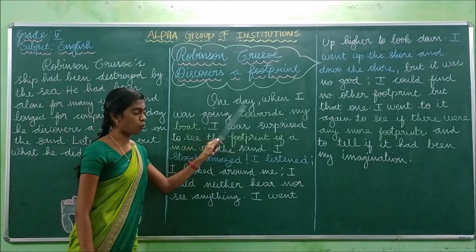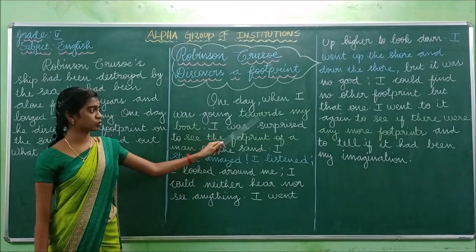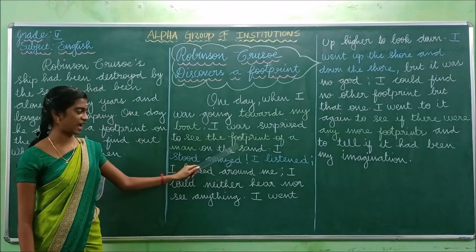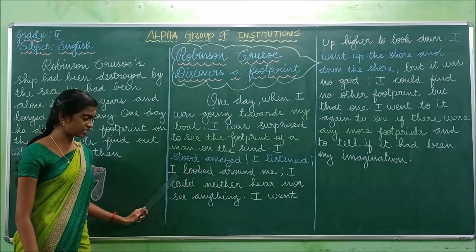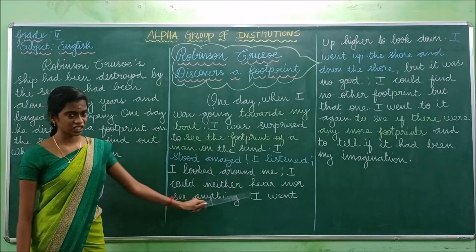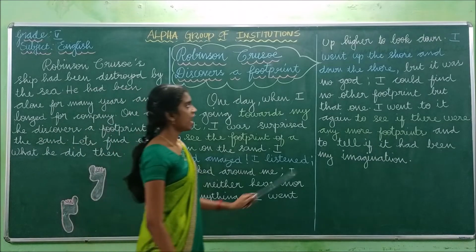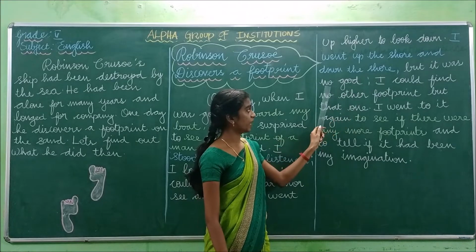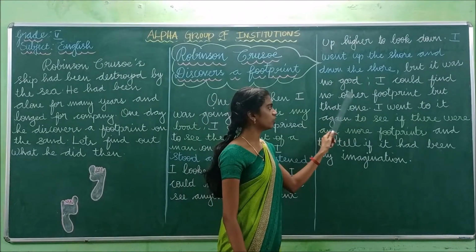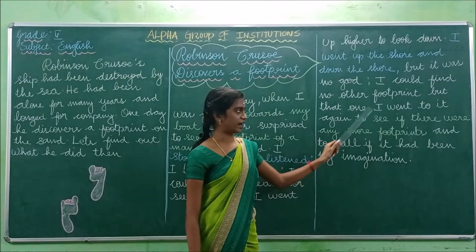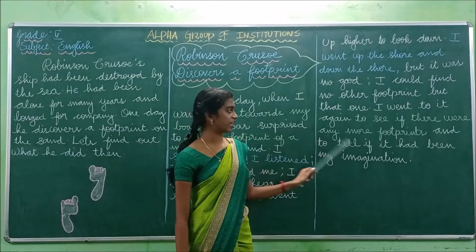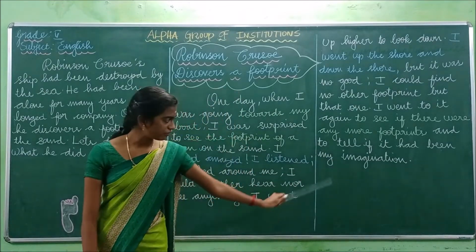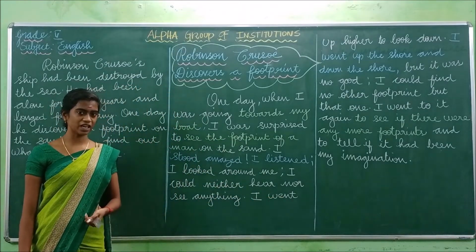Okay, I'll read this once again. One day, when I was going towards my boat, I was surprised to see the footprint of a man on the sand. I stood amazed. I listened. I looked around me. I could neither hear nor see anything. I went up higher to look down. I went up the shore and down the shore, but it was no good. I could find no other footprint but that one. I went to it again to see if there were any more footprints and to tell if it had been my imagination. Have you understood up to this? Shall we go on to the next passage?